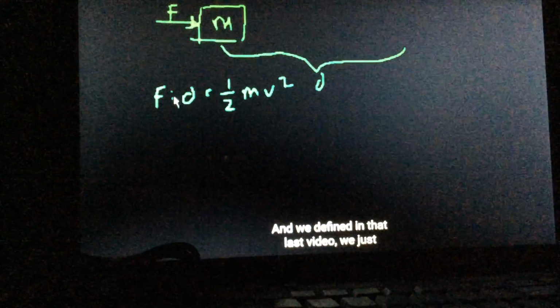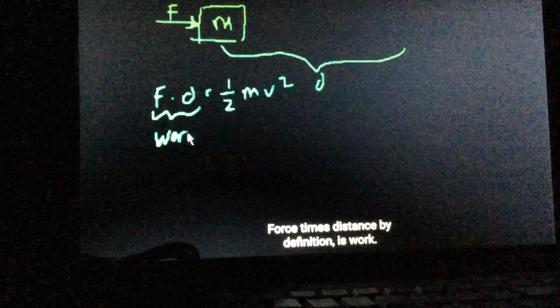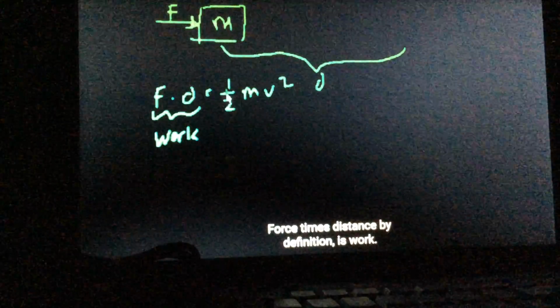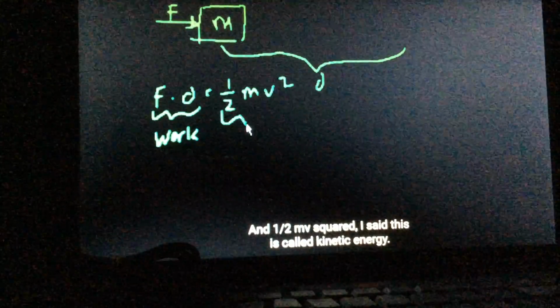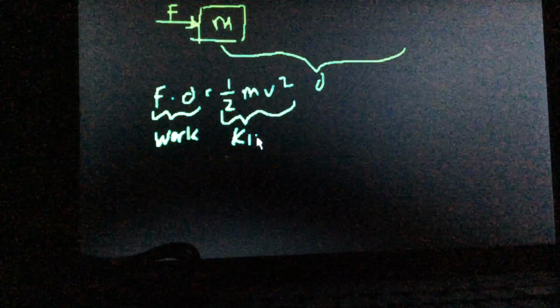And we defined in that last video that force times distance, by definition, is work. And 1/2 mv squared, I said, is called kinetic energy.